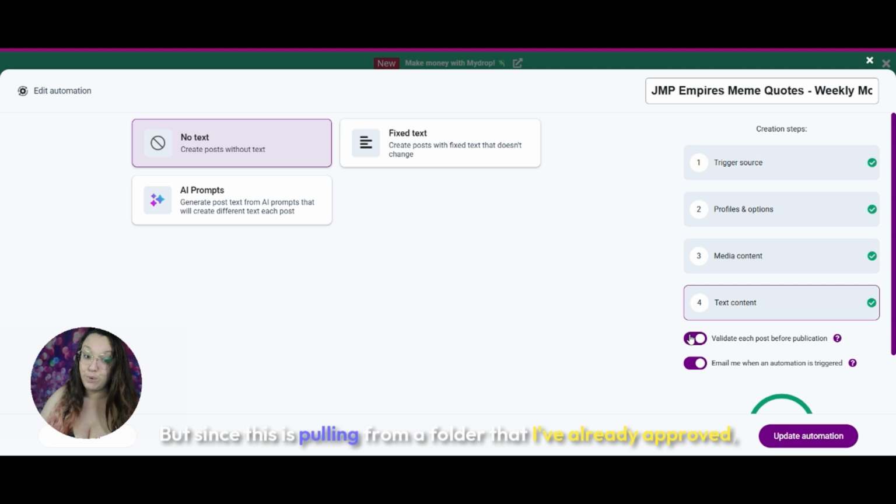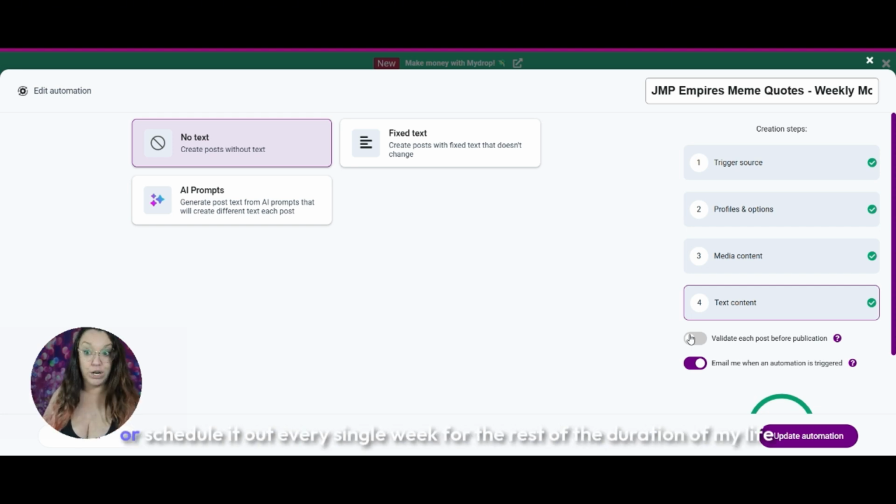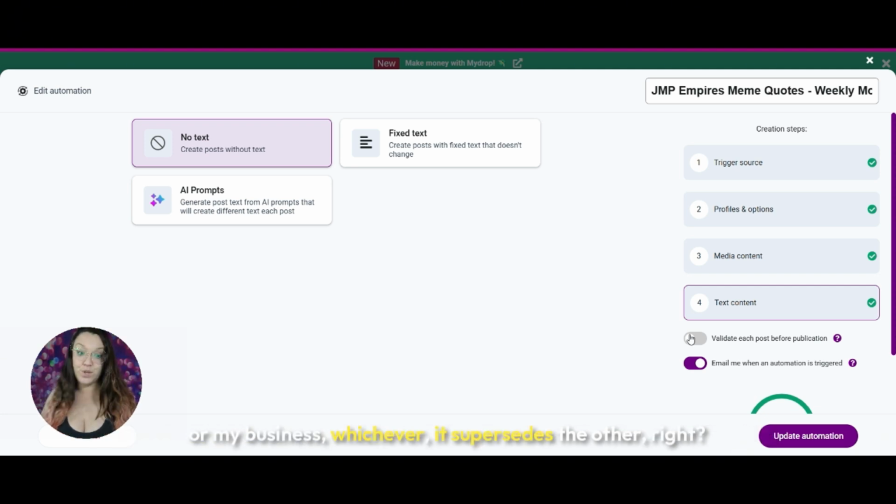But since this is pulling from a folder of images that I've already approved, and since it's not going to have any AI generated text or captions with it, right? I do not choose to validate this each time. So each time it's going to automatically post. I've set it and forgot it. Woo! That just saved me hundreds of hours in my business, because now that's 3 different days a week that I don't have to get on and physically go post this or schedule it out every single week for the rest of the duration of my life or my business, whichever supersedes the other, right? So this is amazing.